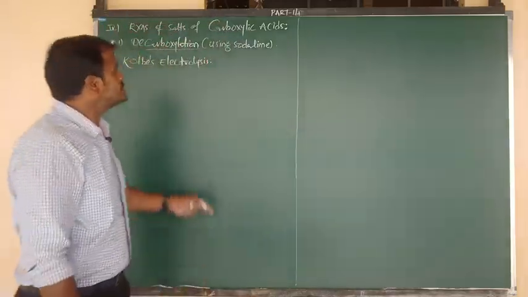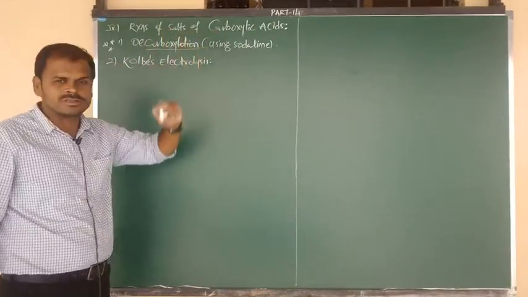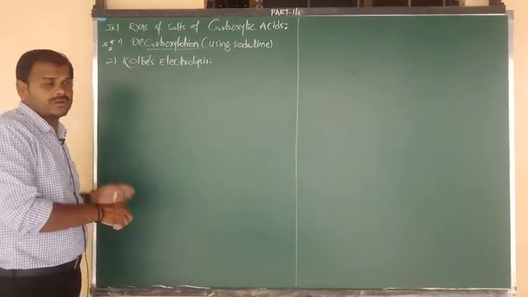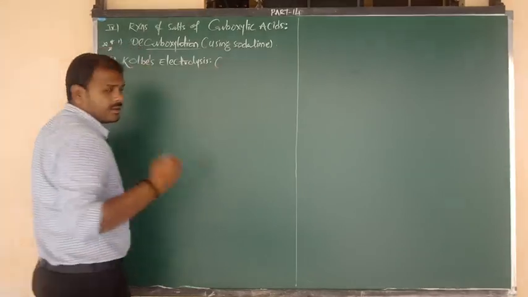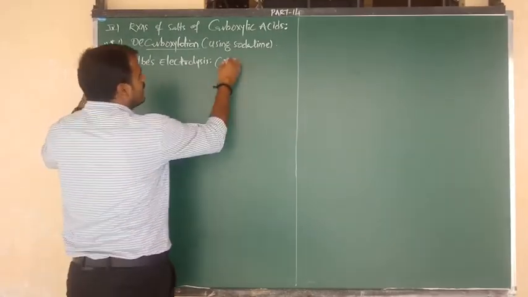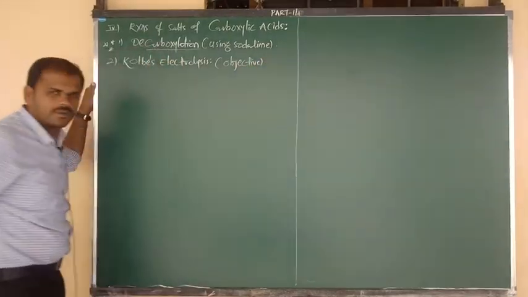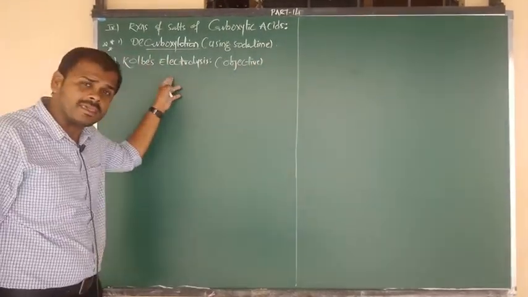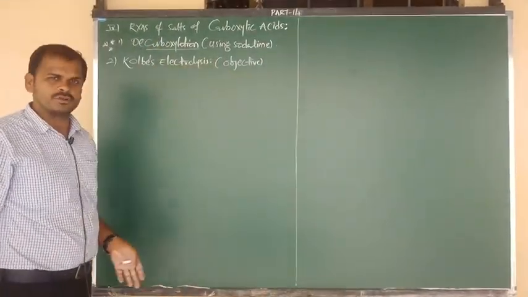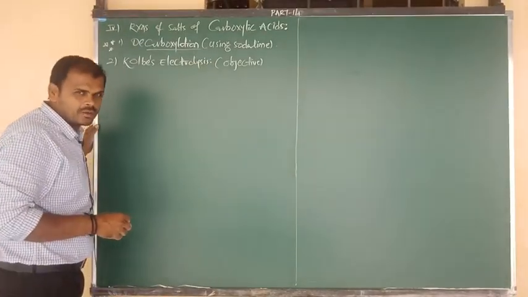Okay, good. So another property under the salts of carboxylic acids category that I am going to discuss now is Kolbe's reaction. This reaction we have already seen in the first year from the theory point of view, but in second year we have to discuss it from the objective point of view. Yes, you have already studied this reaction in first year. For which point of view? Theory as well as objective. But here it is only for the objective point of view in second year. Okay. Anyway, so what is the statement of Kolbe's electrolysis?